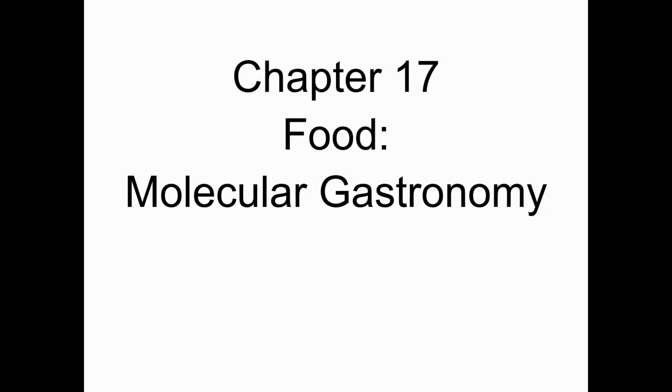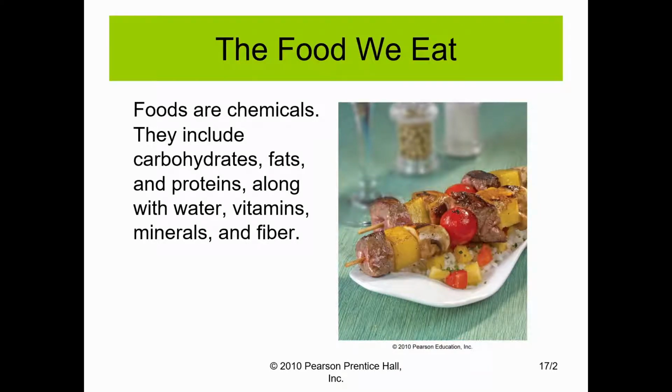Welcome. In Chapter 17, we will be discussing food, molecular gastronomy, or the chemistry of nutrition. All foods are chemicals. They include three major categories of chemicals: carbohydrates, fats, and proteins. There are also four other smaller categories that are extremely important for nutrition, which are water, vitamins, minerals, and fiber.